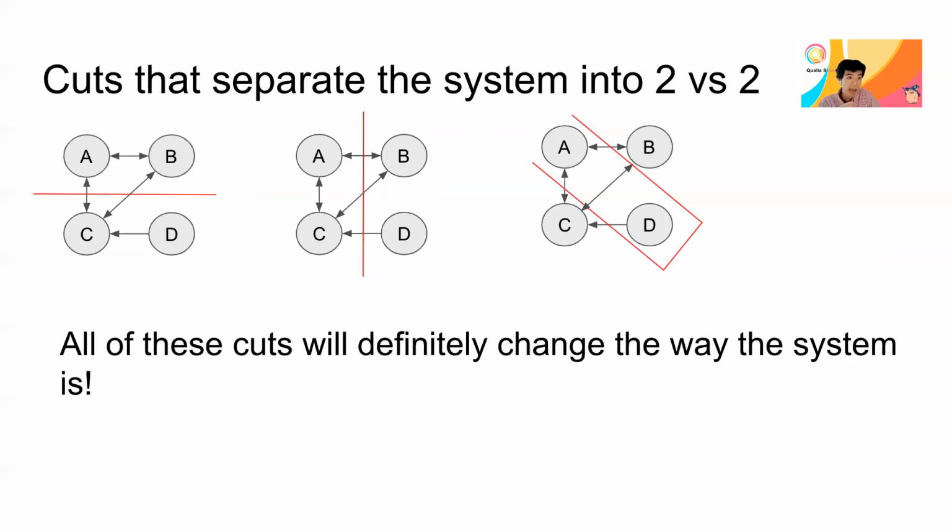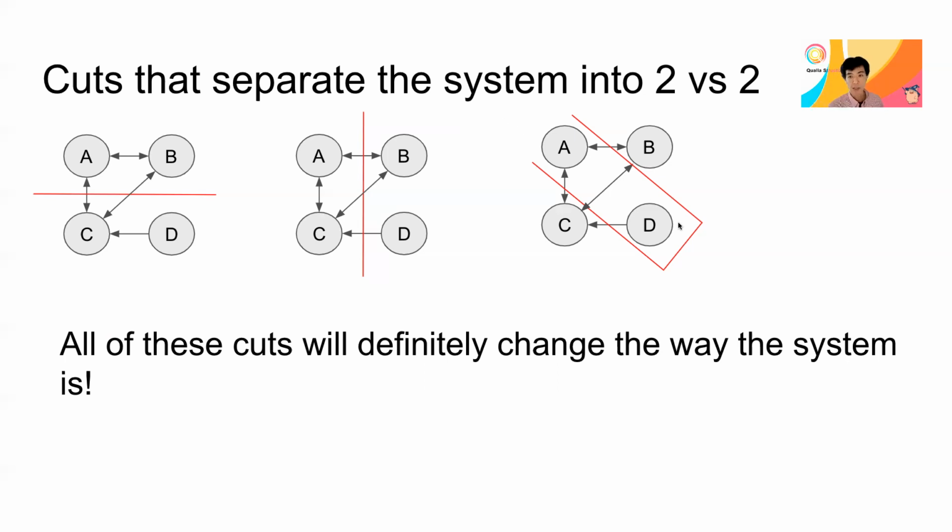Again, AB versus CD will change a lot because the AC connections and the BC connections are all replaced by noise. That screws up the future and the past of both AB and CD. The same goes for AC versus BD, because of the connections between A and B, B and A, and C and B. When all of these are affected by noise, it makes a huge difference.